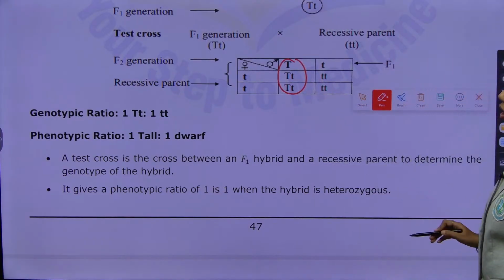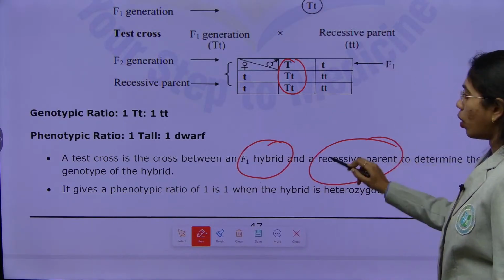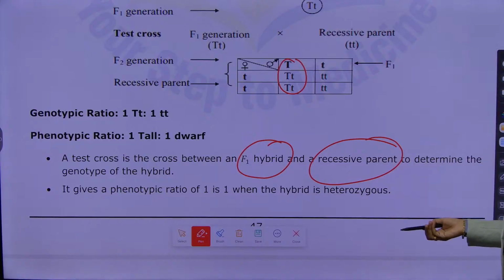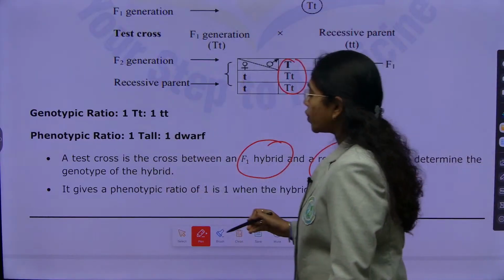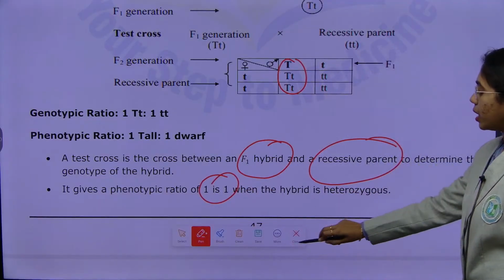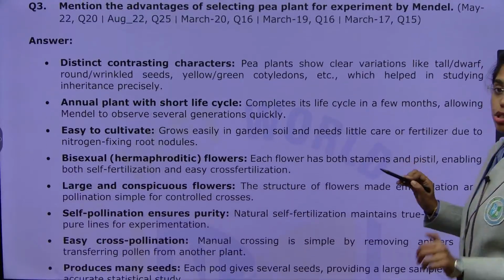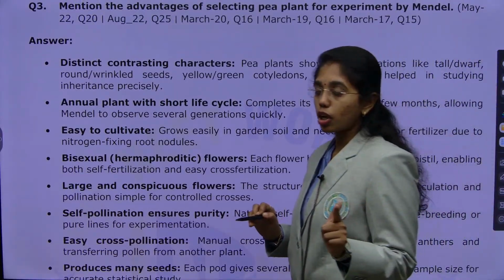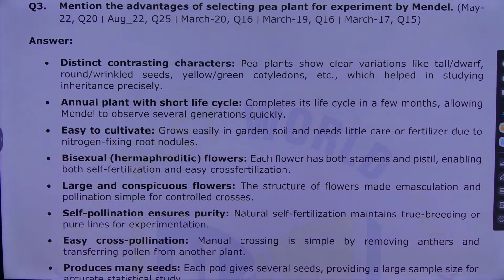So a test cross is a cross between F1 hybrid and a recessive parent. We have already dealt with it. This determines the genotype of the hybrid or F1 generation. It gives the phenotypic ratio which is 1:1 when the hybrid is heterozygous. Otherwise it is completely homozygous dominant. So clear with law of dominance and test cross? Any doubt anywhere? Tell me if you are having any doubts.